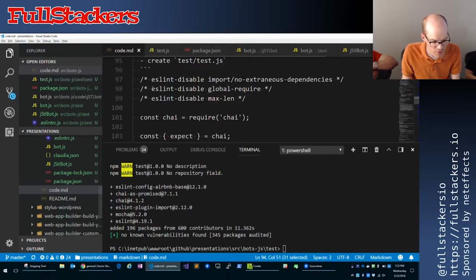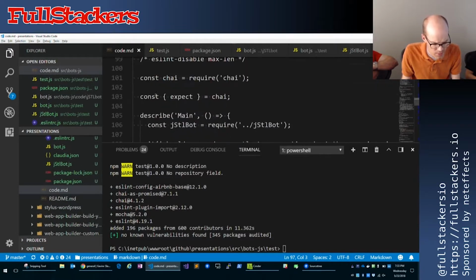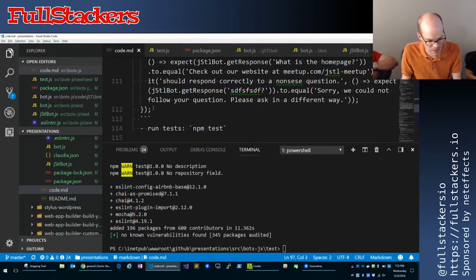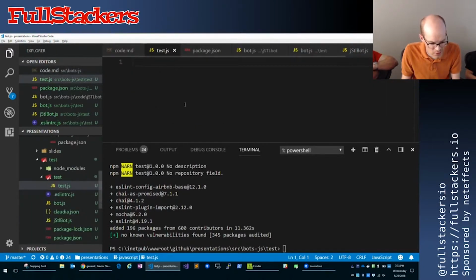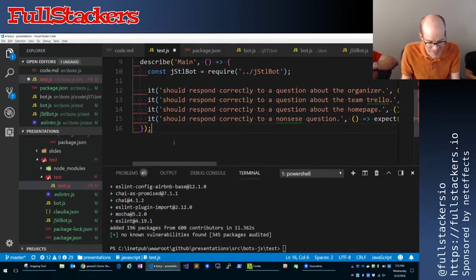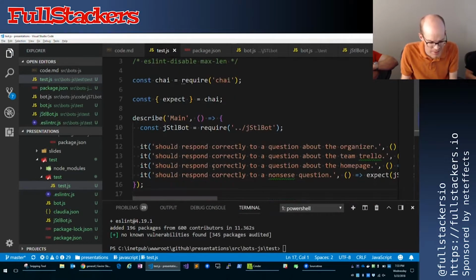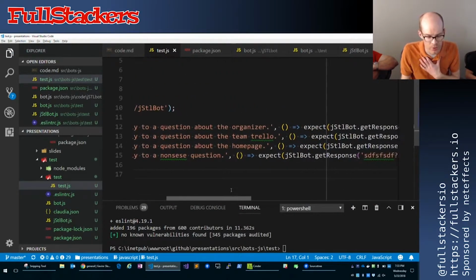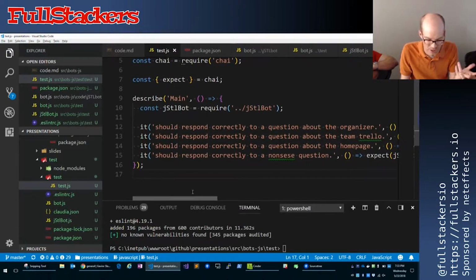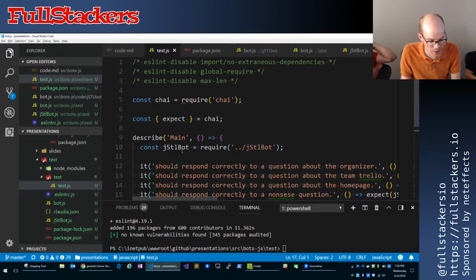And within there, we're just going to drop a few unit tests. Now, I guess calling these unit tests, if there are any test purists out there, you might be balking at me calling these unit tests. In some sense they are, but they're really maybe a little bit more functional tests. I guess it matters how strict you are.